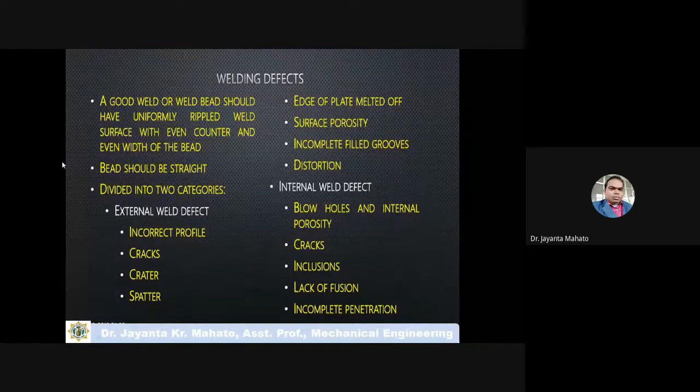A good weld bead should have a uniform refilled weld surface with an even contour and even width of the bead.